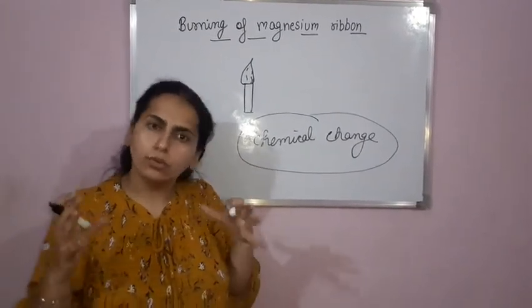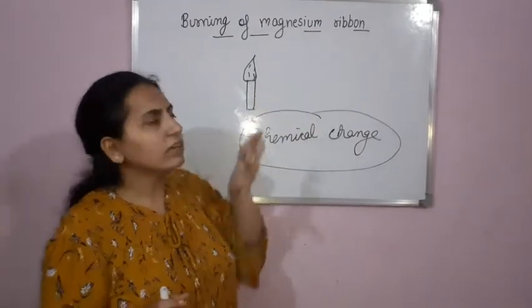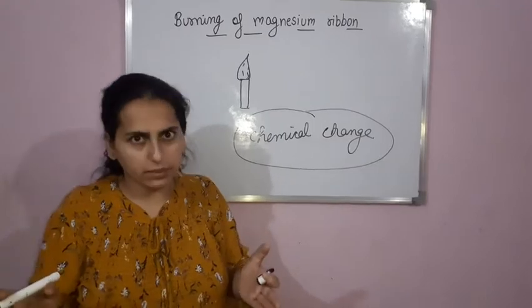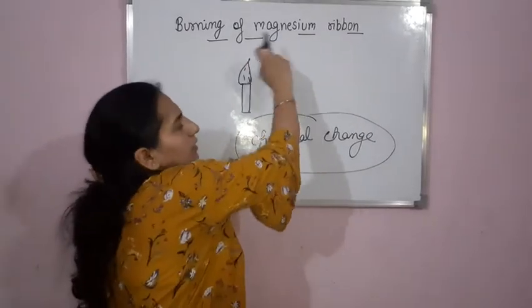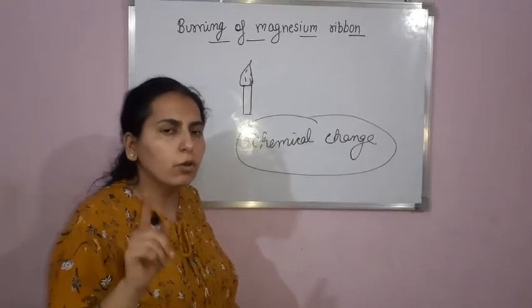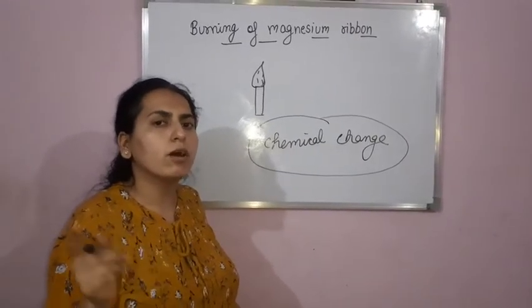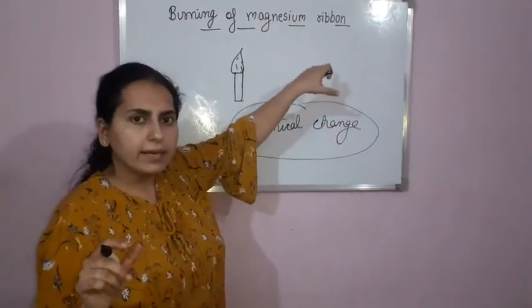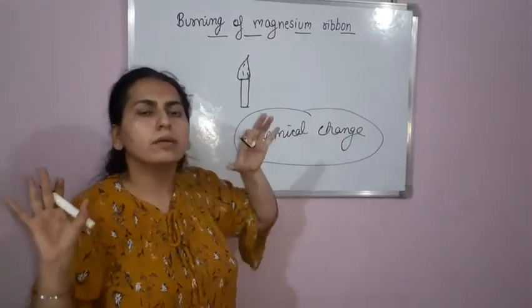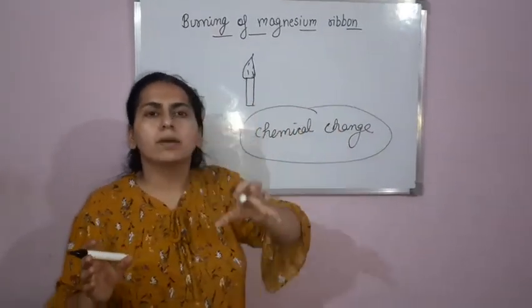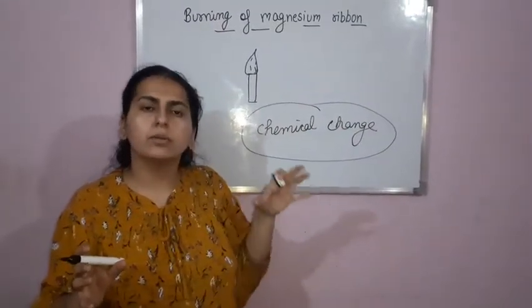Second precaution, the ribbon should be held with a pair of tongs. Don't try this with your bare hands. Always use a pair of tongs to burn it.